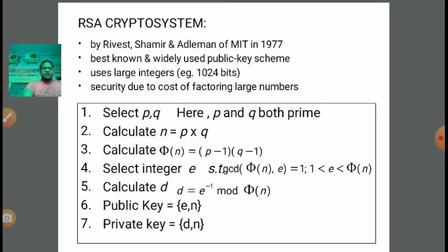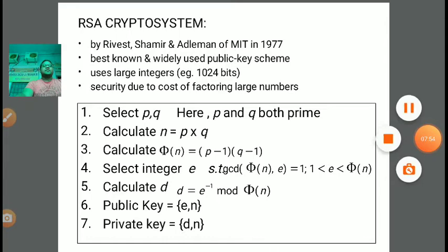So in the fourth step, we need to select integer e in such a manner that if we calculate the GCD of phi of n, where phi of n is equal to (p minus 1) into (q minus 1), and e, then it should come to 1. It means e should be selected in such a manner that it is co-prime with phi n, right? And e will definitely be greater than 1, it cannot be a fraction, so greater than 1 and less than phi n, right? Because we want e such that, irrespective of phi n, it gives the GCD 1.